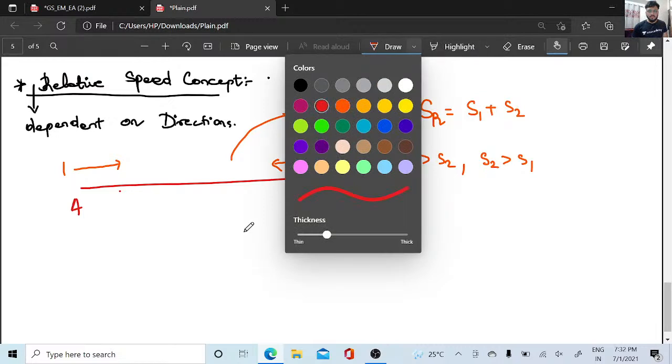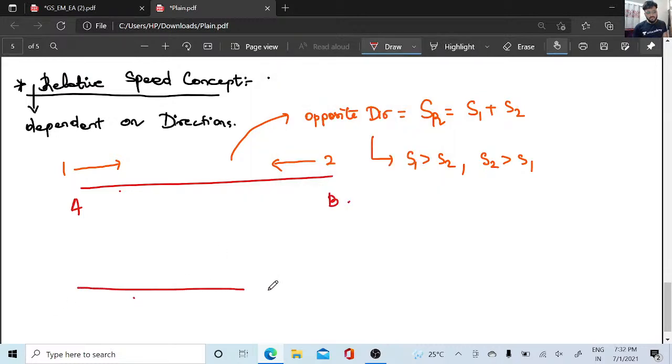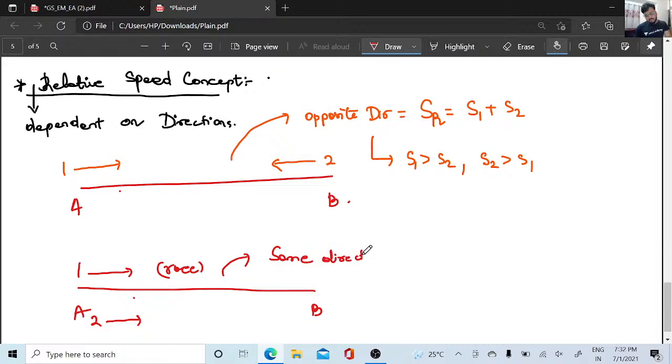What if they are in the same direction? We'll draw the same line. This is A to B. Person one is going in this direction, and person two is also going in this direction. When they both are going in this direction, there will be a race between them, and both are going east. So this is the same direction.